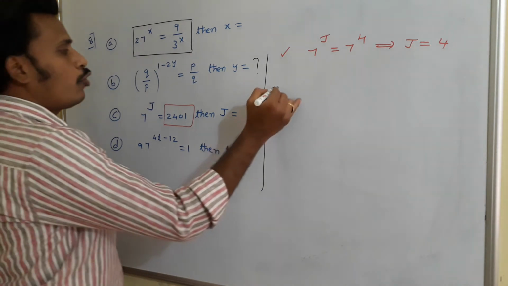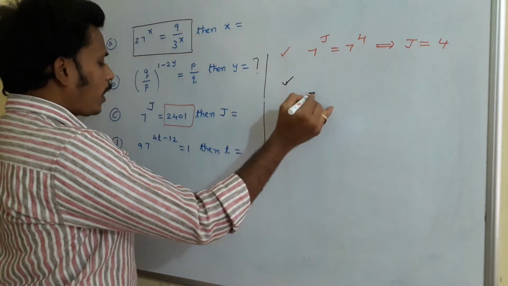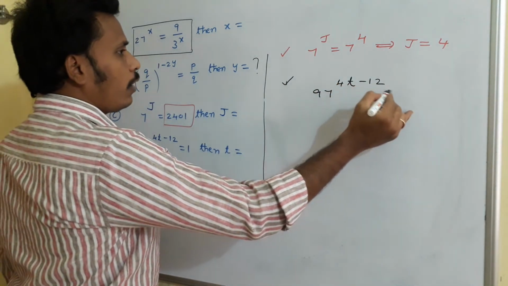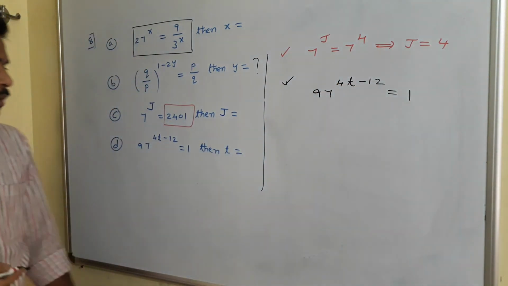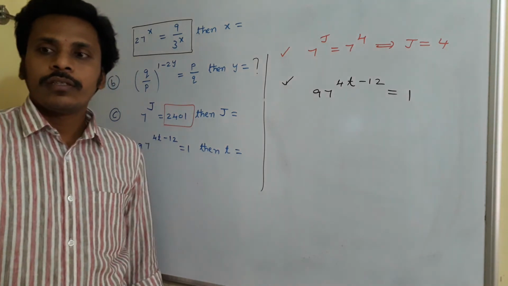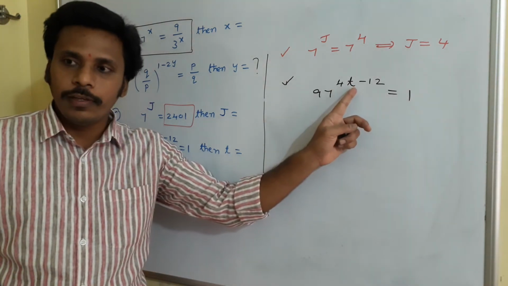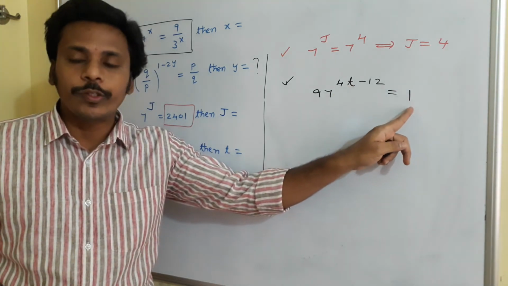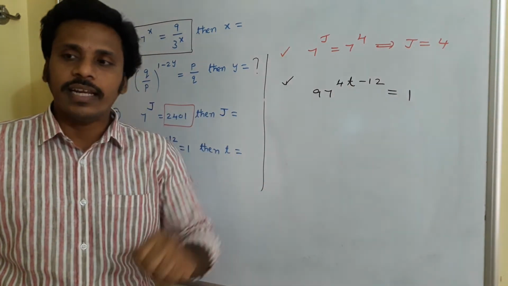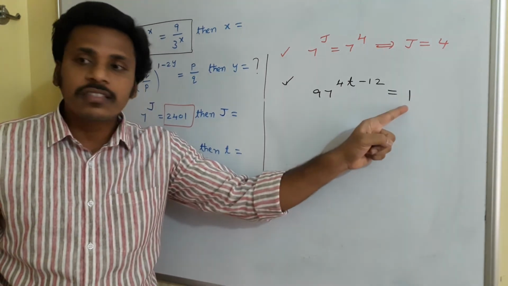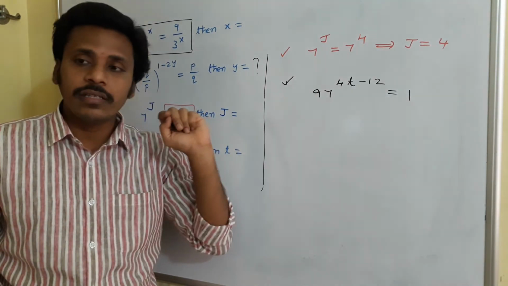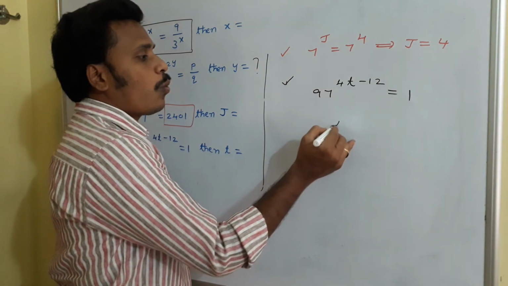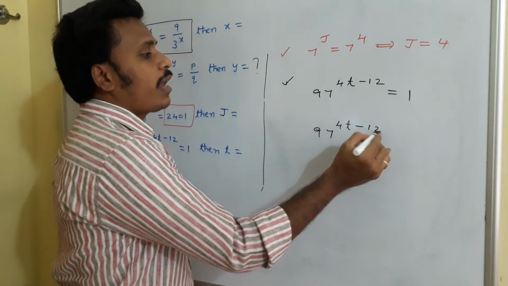And then you just think about the D bit. What is this D? 97 to the power 4t minus 12 is equal to 1. I need to find the value of t. Since I am going to find the value of t, I need to rewrite this with the base as 97. Here 1 is given, but on this side the base is 97. So our task is to rewrite that 1 with base 97.